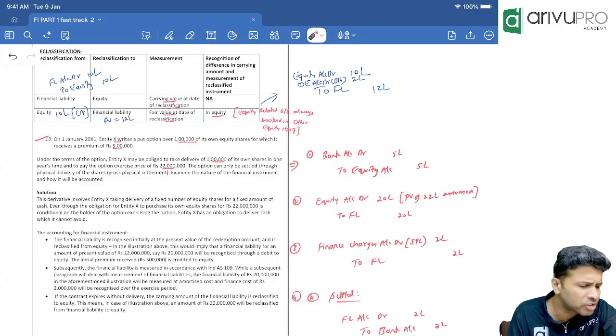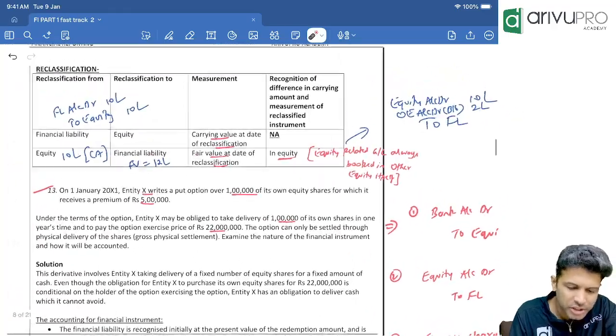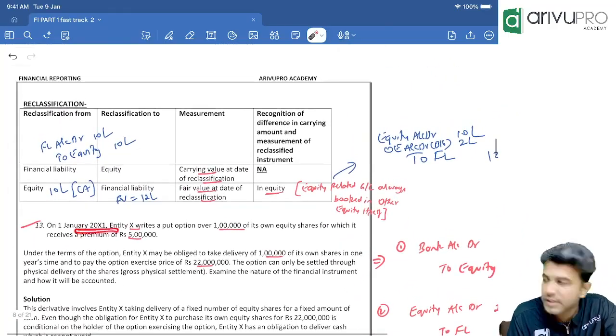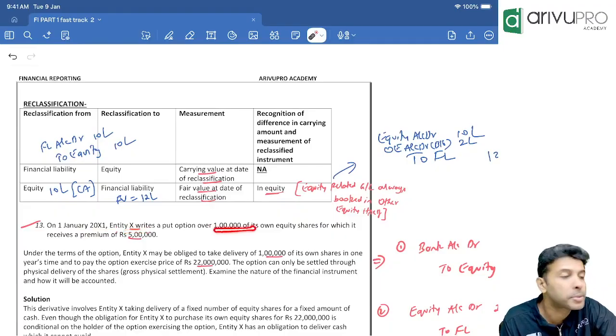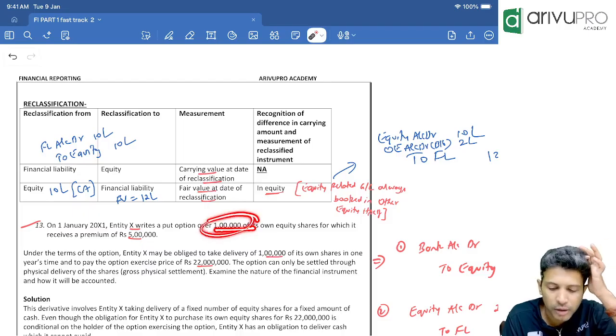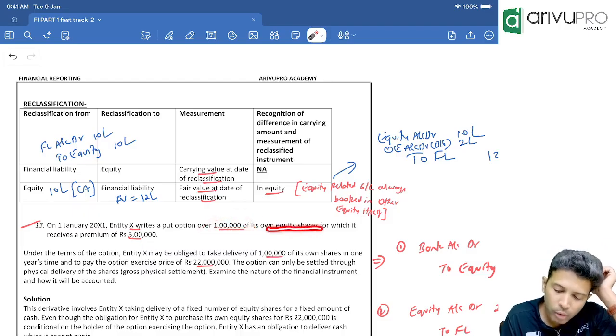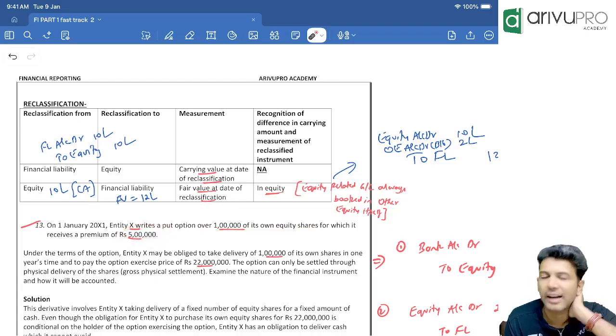Can we quickly review this maybe? Okay, question number 13, now we just check. On 1st January 20x1, entity X writes a put option. Writes again a put option over what? 1 lakh of its own equity shares, for which they receive 5 lakh rupees premium.